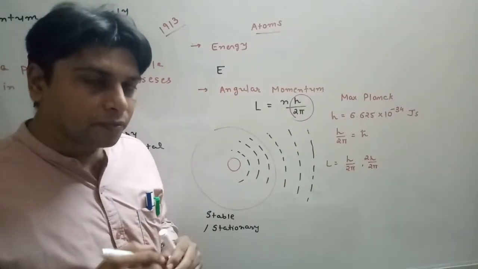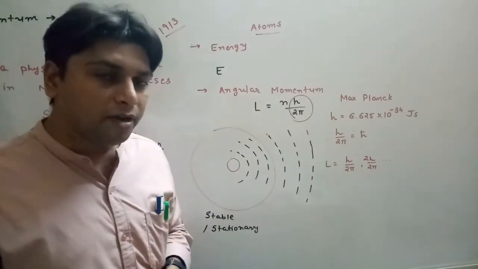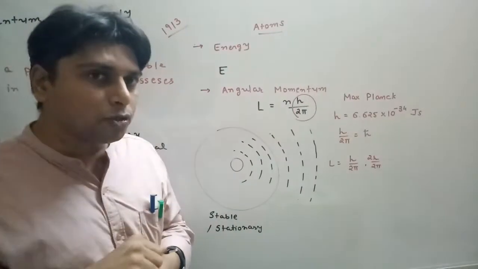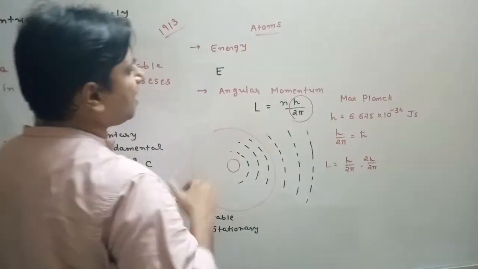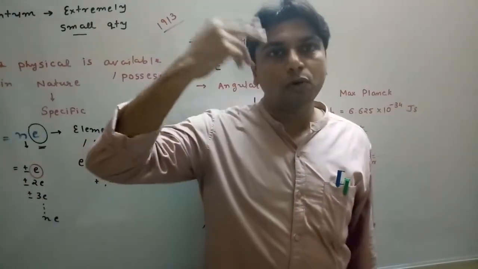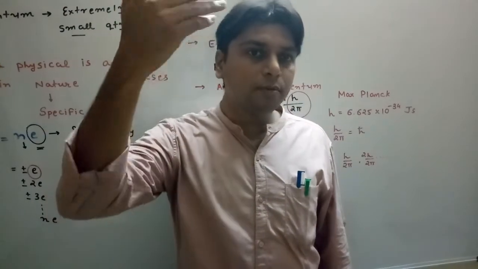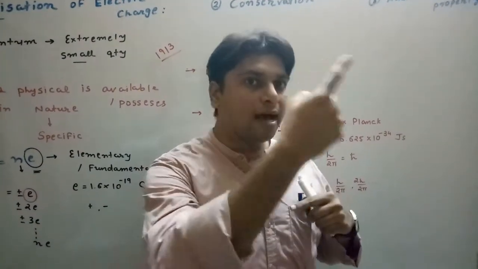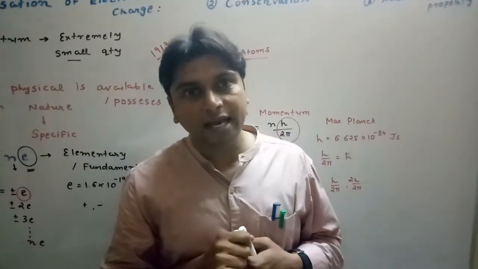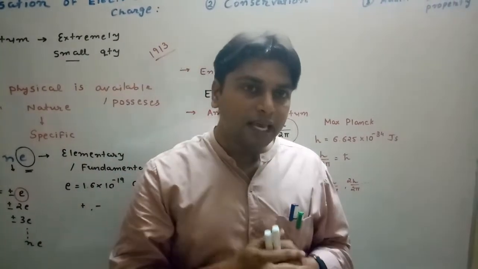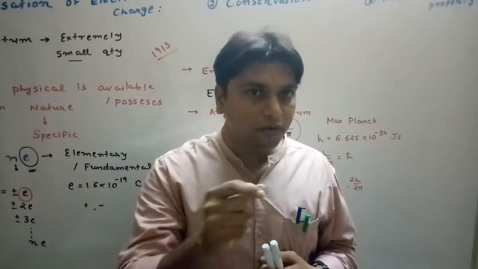Are you getting? Now in the same structure, Niels Bohr also gave a second postulate. In the second postulate he said that whenever the electron jumps from a lower energy state to a higher energy state, or from a higher to a lower energy state, while jumping from lower to higher it needs to absorb energy, while jumping from higher to lower it will emit certain energy in the form of radiation.